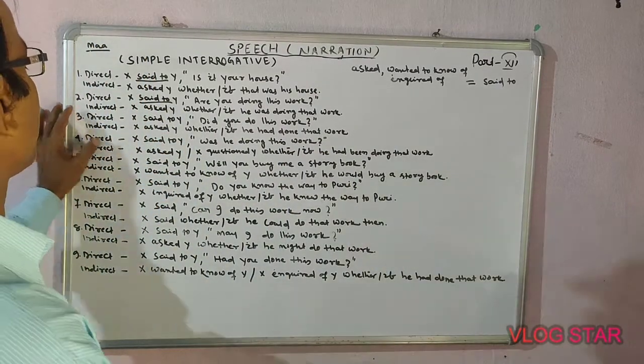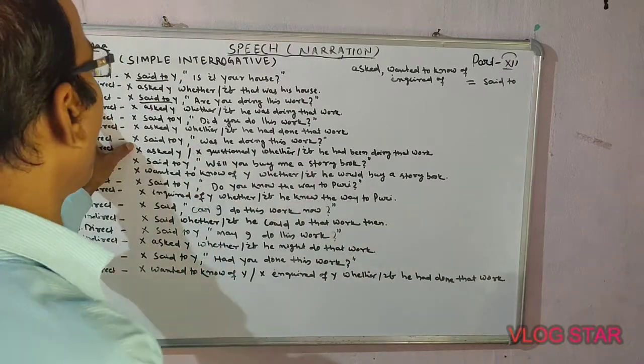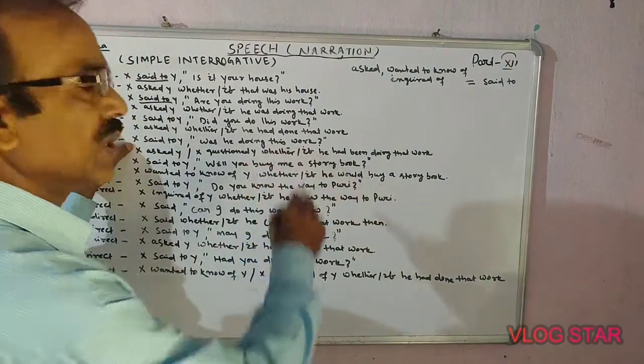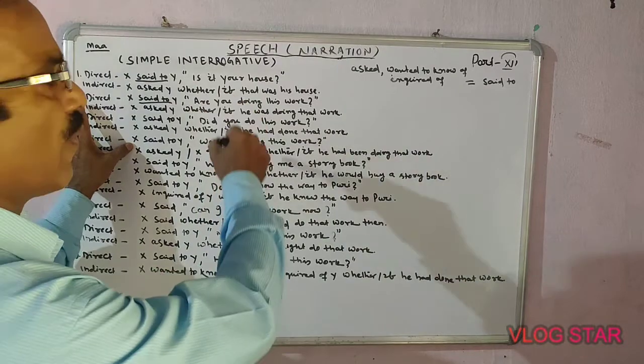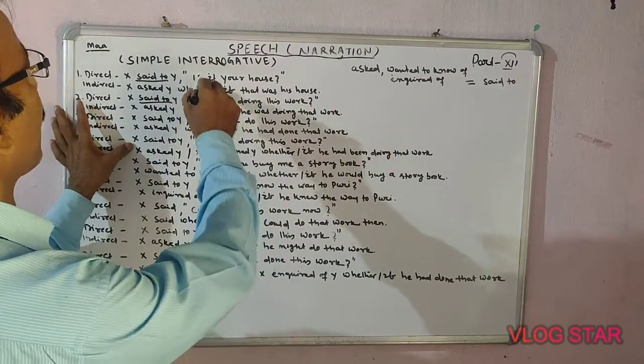Let's come here. That is direct speech: X said to Y, "Was he doing this work?" Look here, the helping verb is coming first. Here also the helping verb is did. Here also there is a helping verb.